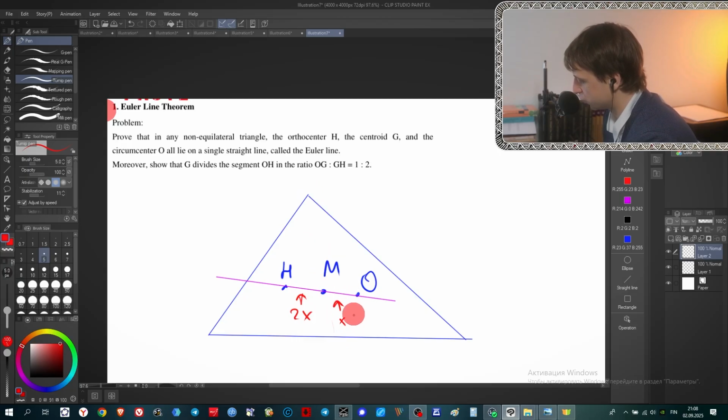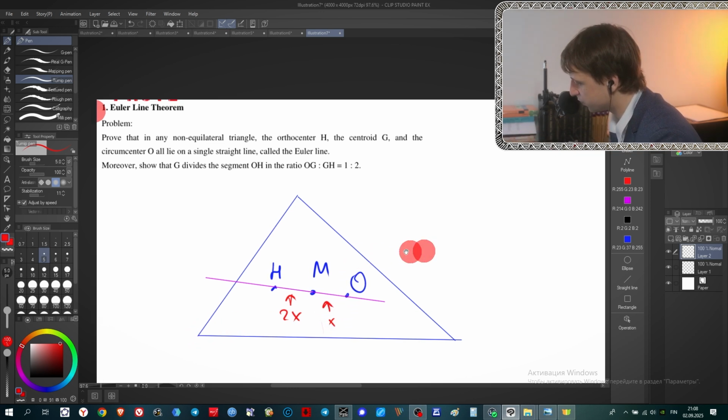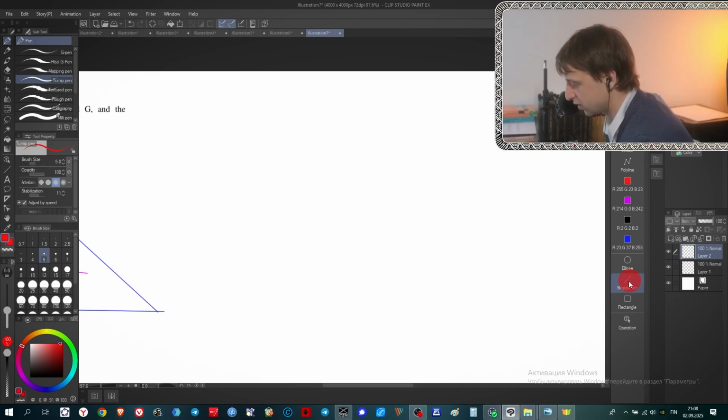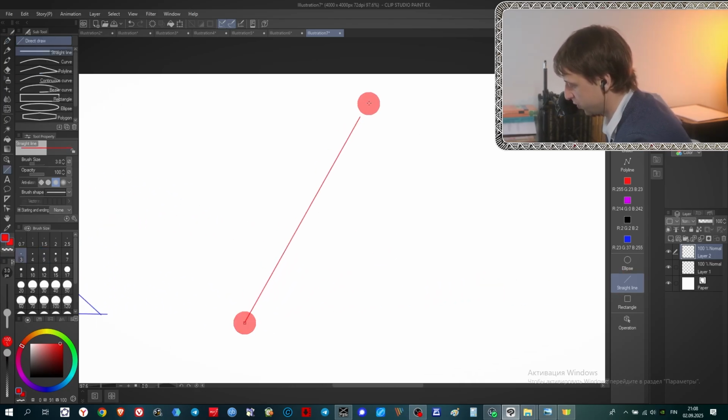O is very easy to define, the position of the center of the circumscribed circle, just by making this perpendicular. And we don't need to draw all the altitudes and all the medians, or connect point O with all the vertices, because in this case we will have a very messy picture and the problem will be pretty unsolvable. So let's make it clear, and let's start from the simplest part of this problem, from the position of M.